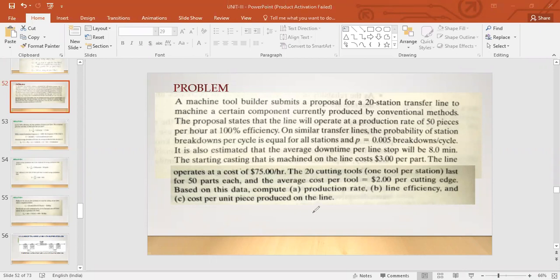So what we do is take this $75 per hour. This hour is 60 minutes, and you see that is in the denominator.